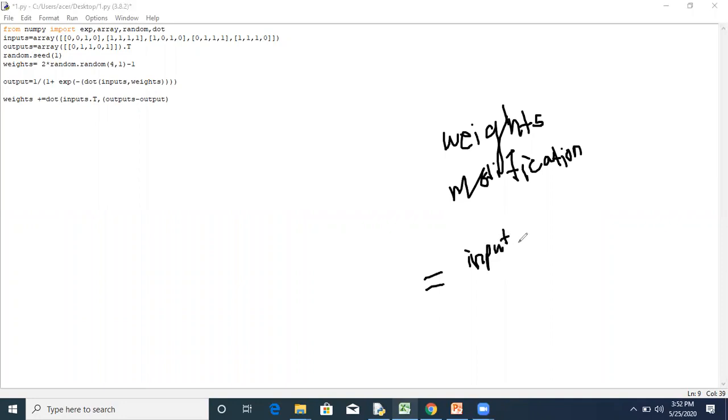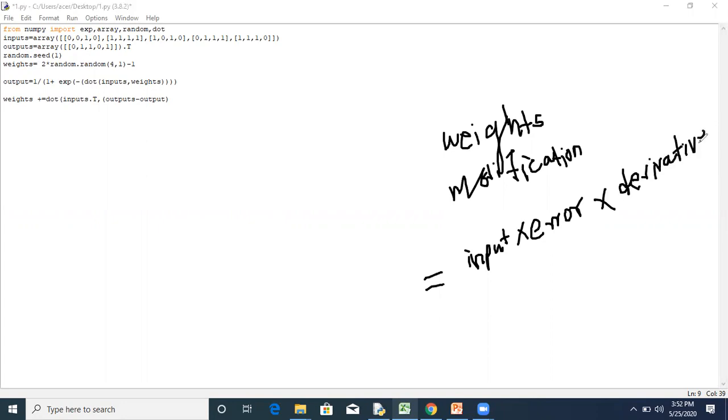So you have to consider the input multiplied by error. Error is nothing but predicted value minus actual value, multiplied by the derivative of the activation function.